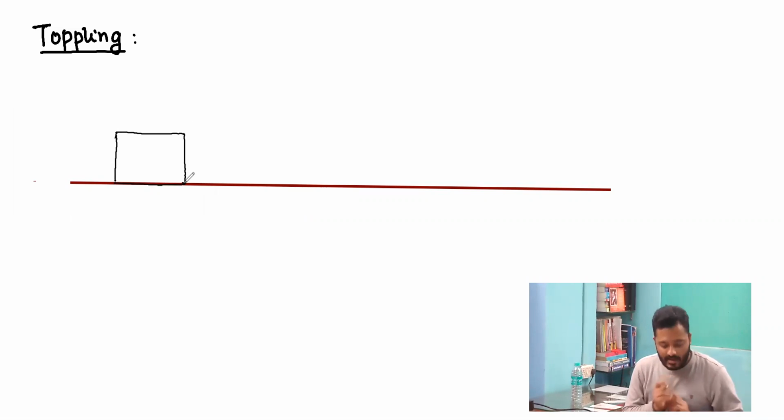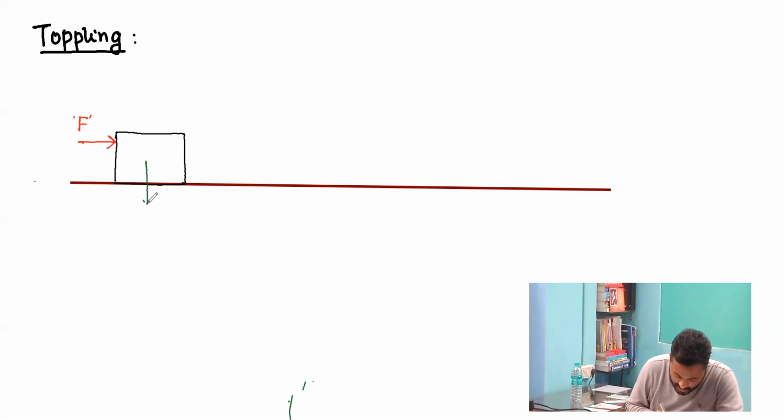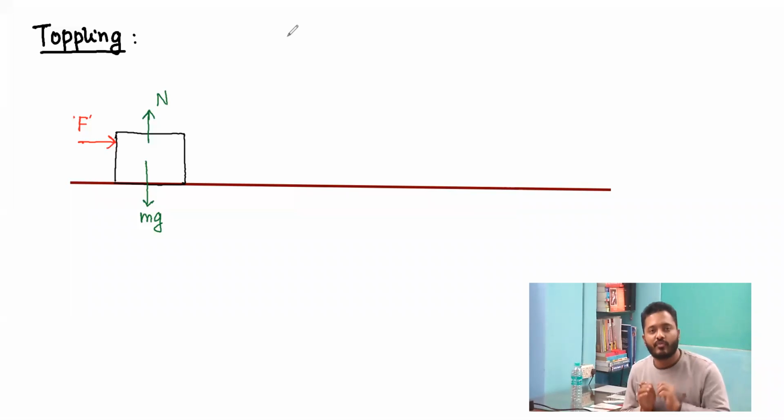And now I'm saying that a force F is applied. The surface is sufficiently rough so as to prevent any type of translational motion that may happen. I'm again emphasizing this fact, the surface is sufficiently rough to prevent translatory motion for the time being. And now a force is applied. What will happen if I draw the FBD of the block at this instant? The weight mg is acting in this direction, and a normal reaction force is acting on the block in this particular direction, just before the force F is applied.